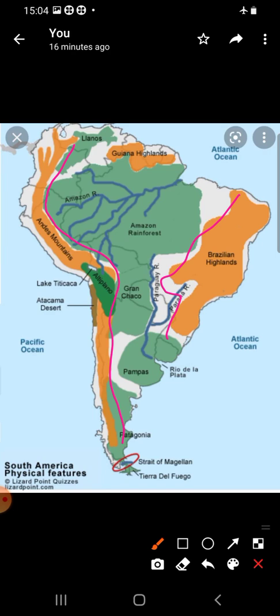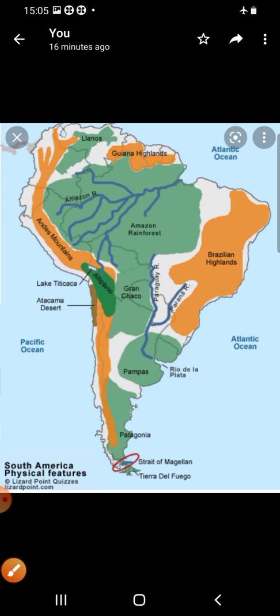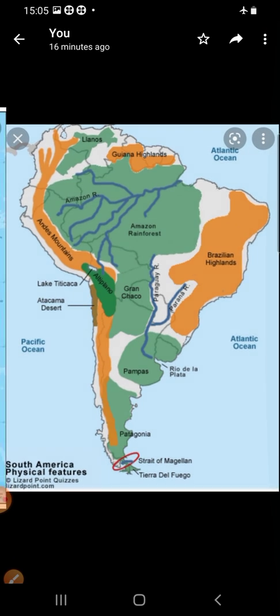They consist of large river basins. They are the Amazon. You can see here, children, Amazon River. The Orinoco comes over here. And the La Plata river basins. You can see here, La Plata river basins.